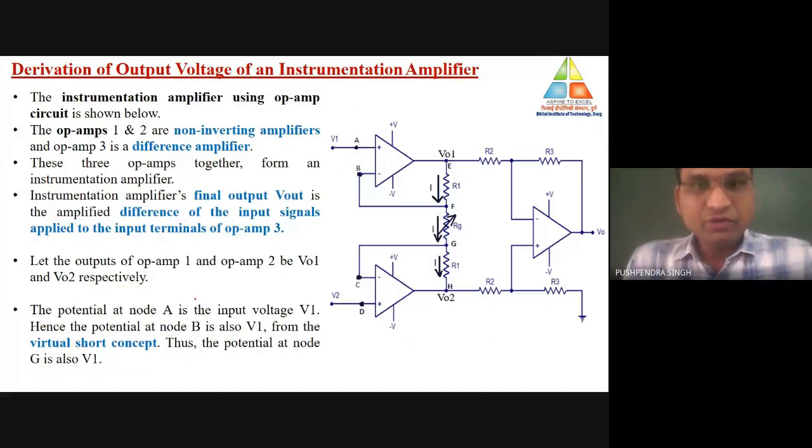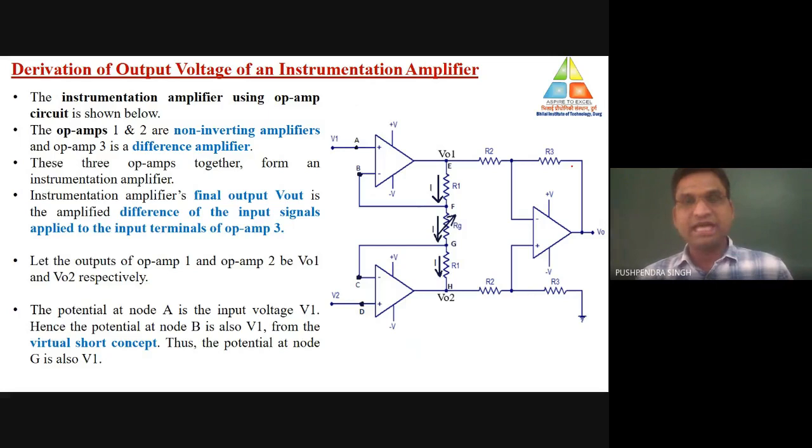Now we are moving further to the derivation of the output voltage in the case of the instrumentation amplifier. This is the detailed circuit diagram of the instrumentation amplifier for the calculation of the output. Let's suppose the output of comparator number 1 is denoted as V01, the output of comparator number 2 is denoted as V02, and we have denoted the value of current as I.